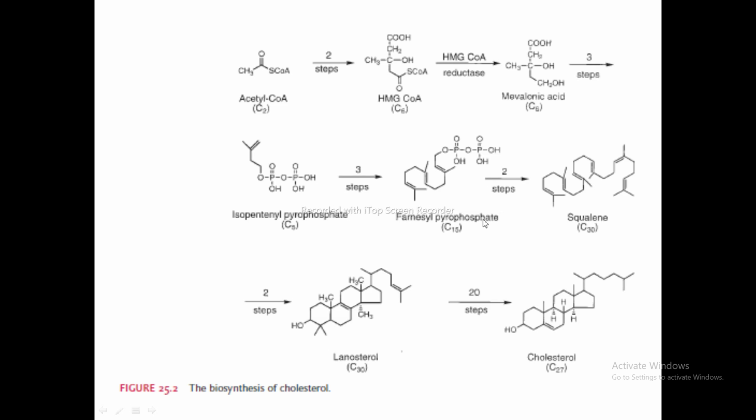Then in two steps, farnesyl pyrophosphate gets converted into squalene, then lanosterol, and at last from lanosterol the cholesterol is synthesized by 20 steps. So it's a very big synthesis. We just summarize the synthesis of cholesterol.